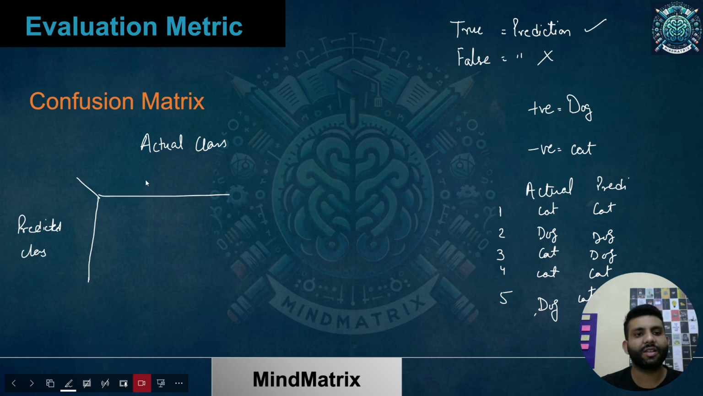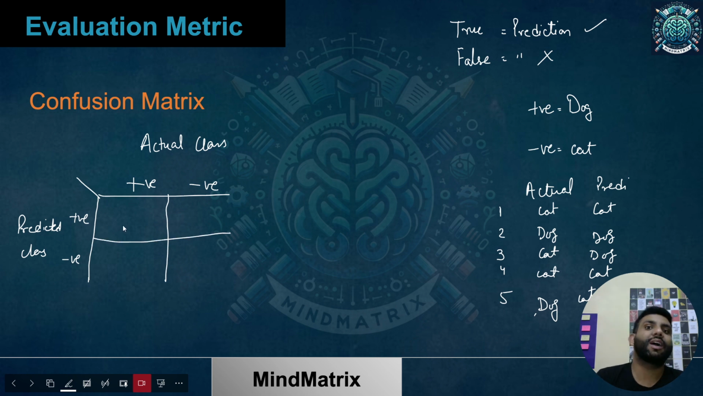There are scenarios where the actual class is either positive or negative. As mentioned, positive is dog and negative is cat. For predicted as well, there will be positive and negative. Depending upon this, I'll have some terms coming over here. If I talk about this one, tell me what exactly it should be called. I'm not talking about the number, I'm talking about what we call it.